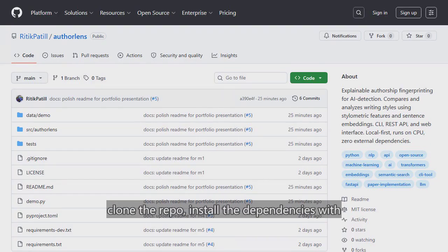To run it, clone the repo, install the dependencies with pip, then pass two text files as arguments. The model downloads once and runs locally after that. Output is a JSON report with per-chunk similarity scores and a top-level attribution verdict.